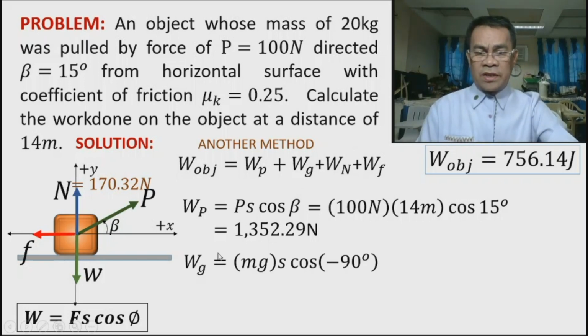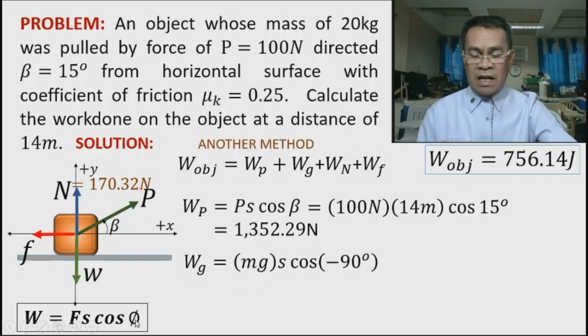Now, take note, work done by gravity, our force is W. So, therefore, we will replace F with W. But take note, what's W? It is mg, so this mg is our weight. And this is our force, multiplied by the displacement. Whatever the displacement is, it is common to all forces. So, therefore, we always have the same displacement, which is 10. And take note, mass is given and the acceleration is constant. So, therefore, everything is given.